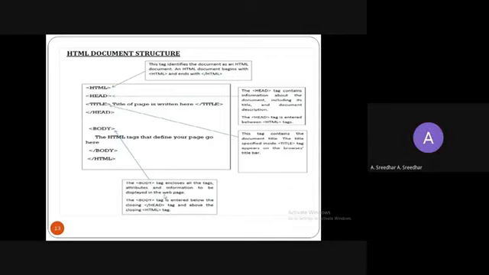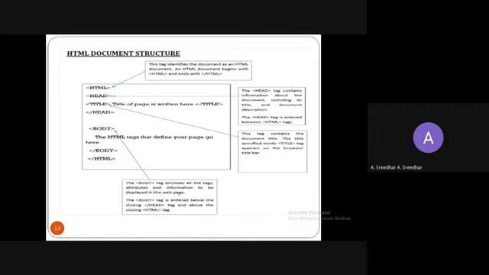And this body tag encloses all the tags, attributes, and information, right? So the body tag encloses all the tags and attributes and information to be displayed on the web page. In the body tag, you can define any number of tags. Whatever you define in the body tag is going to be displayed on the web page body.